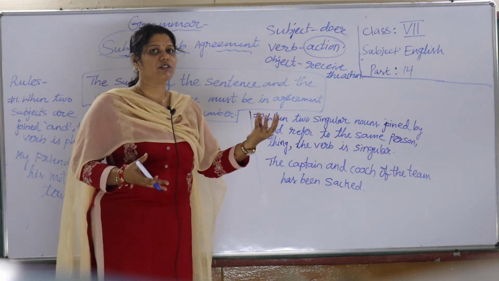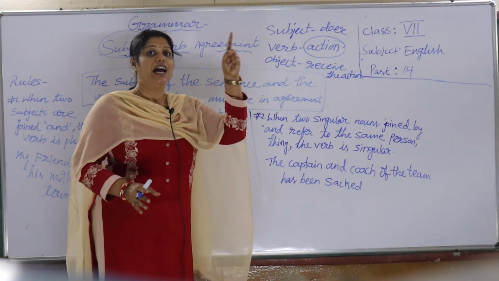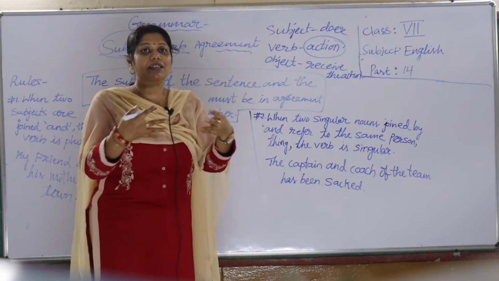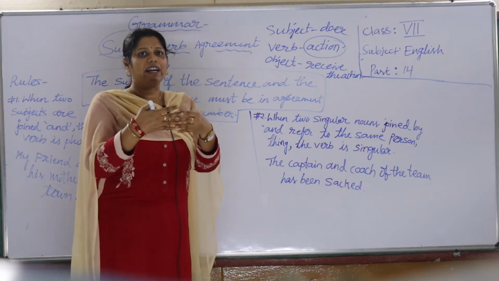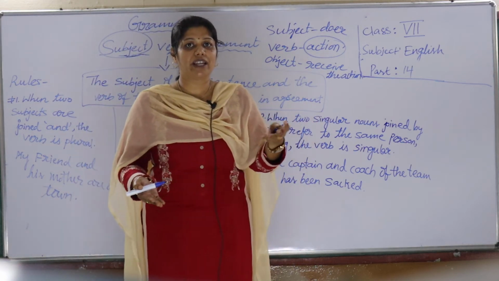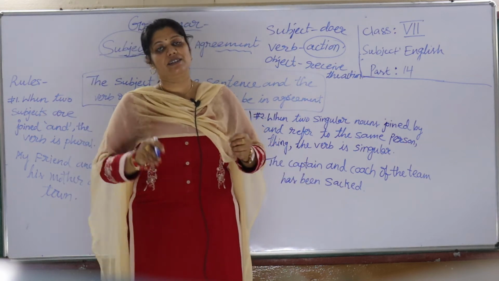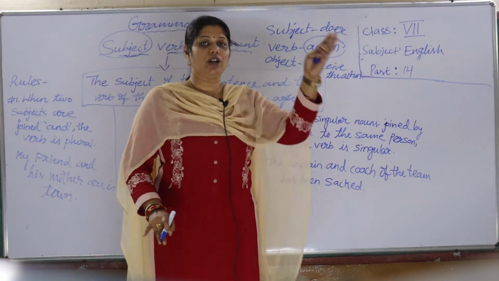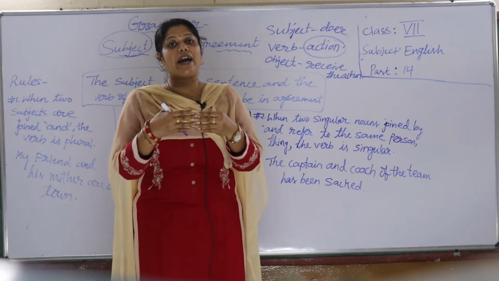Understand, the subject of that sentence and the verb of that sentence must agree in number. In number means if the subject is singular, then the verb must be singular. If the subject is plural, then the verb must be plural. That's what we call agreement.